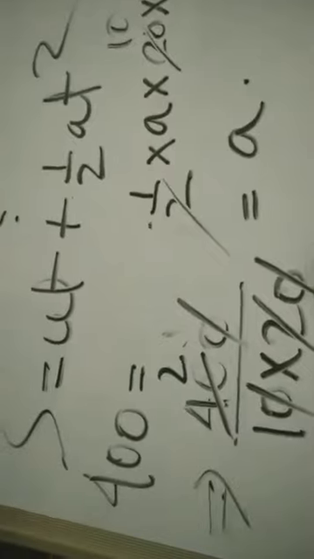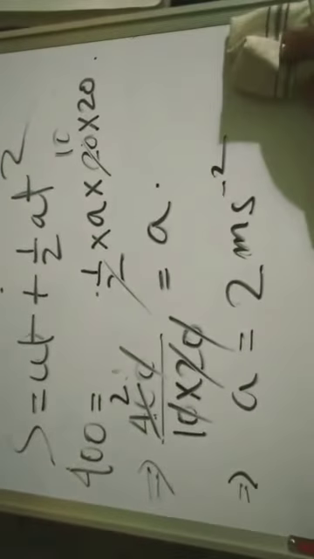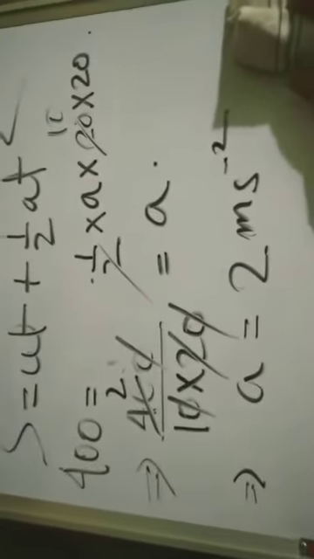So what we are getting, a equal to 2 meter per second square. This is the unit for acceleration. Clear, friends? So we are getting acceleration. The first part is over. Now we will come to the second part. What is that? Find the force acting on it if the mass is 7 ton. So we will try to do the second part.